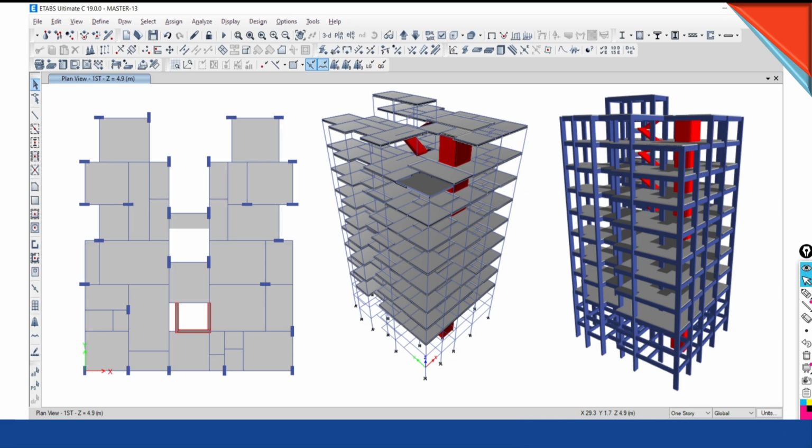and the third case is they do not do the actual modeling of the staircase, and they do not put a normal floor slab at the position of the staircase, they do a separate calculation, and that calculated value they assign over your structure. So all these three methods for the consideration of the staircase we are going to cover in our training program in detail for the real example project as per the architectural drawing.